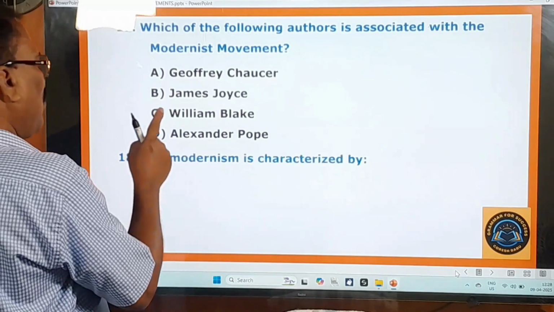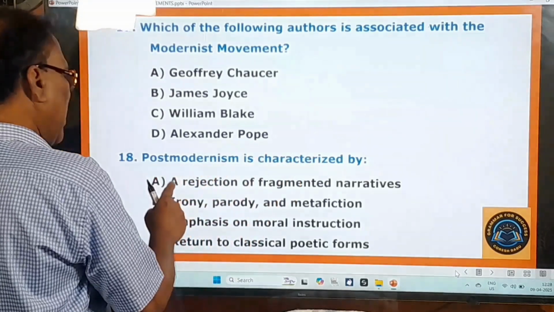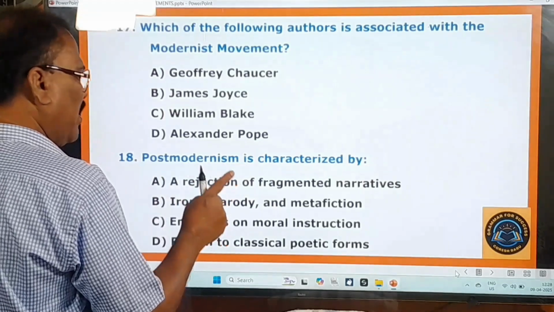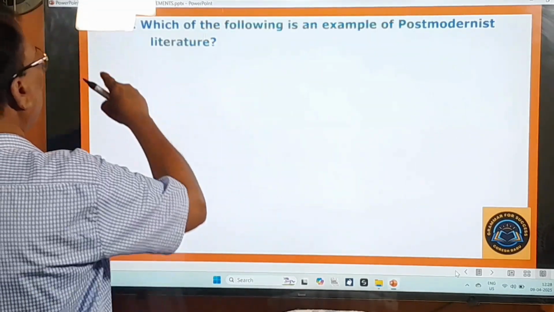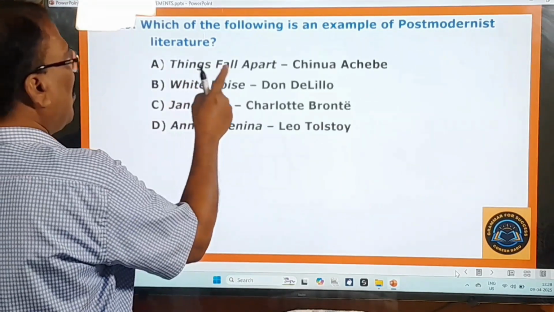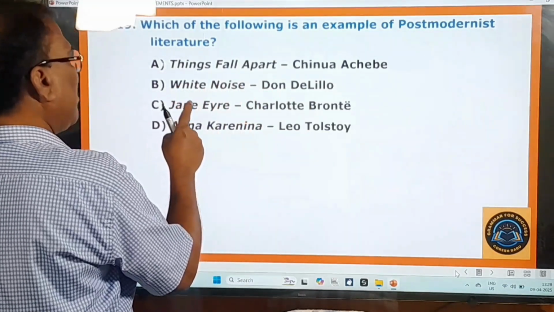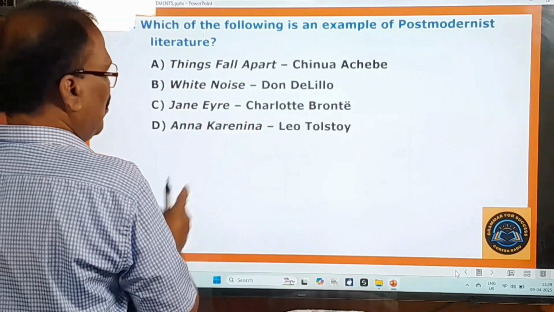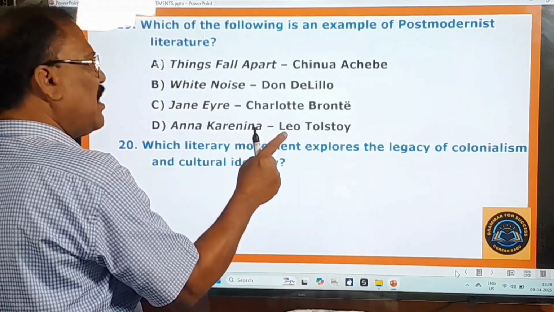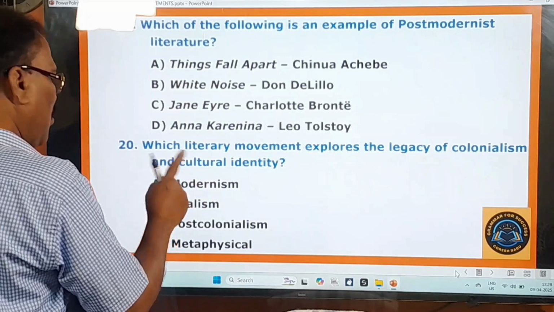18th question. Postmodernism is characterized by a rejection of fragmented narratives, irony, parody and metafiction, emphasis on moral instruction, return to classical poetic forms. 19th question. Which of the following is an example of postmodernist literature? Things Fall Apart by Chinua Achebe, White Noise by Don DeLillo, Jane Eyre by Charlotte Bronte, Anna Karenina by Leo Tolstoy. 20th question. Which literary movement explores the legacy of colonialism and cultural identity? Modernism, Realism, Postcolonialism, Metaphysical.